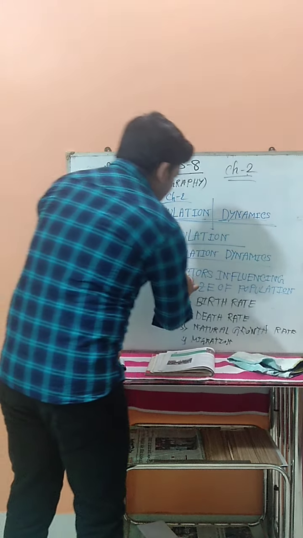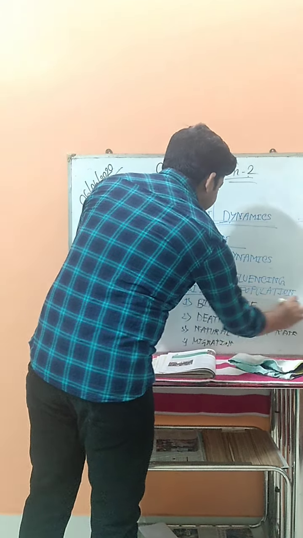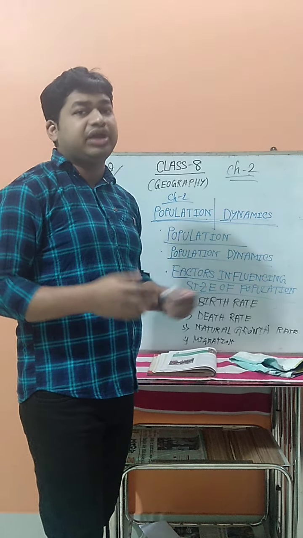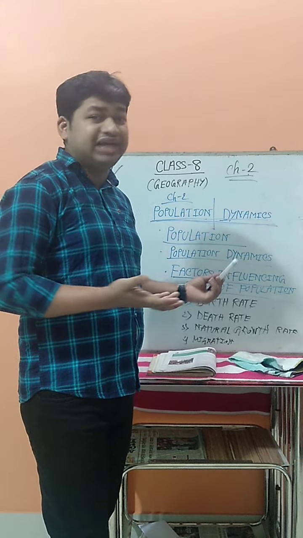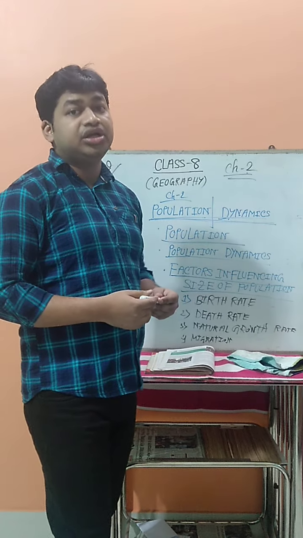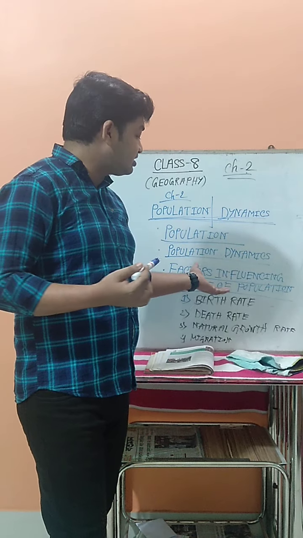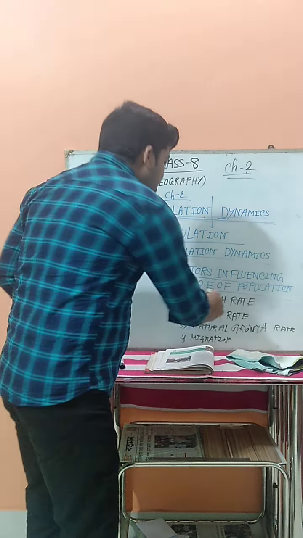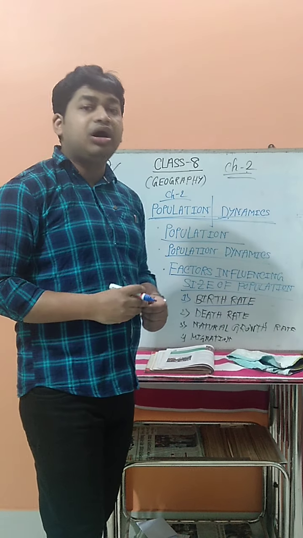Now go for the third one, the factors influencing the size of population. Now what are the factors that affect the size of population? We are saying that population is always changing. Now what are the factors that influence the changing size of population? So what is the first factor? The first one is the birth rate. What is the birth rate?